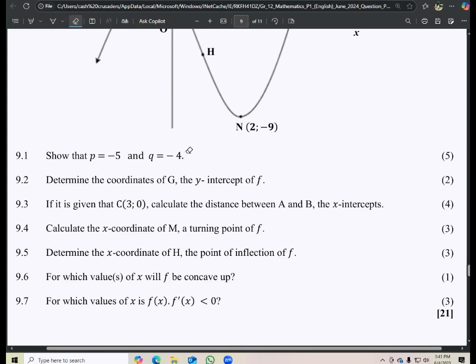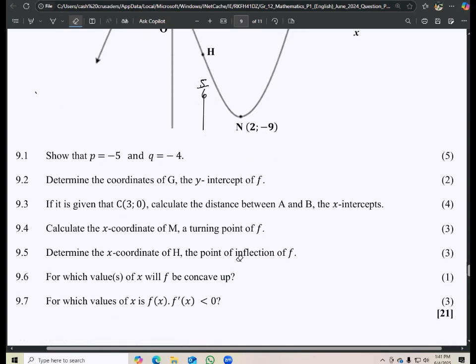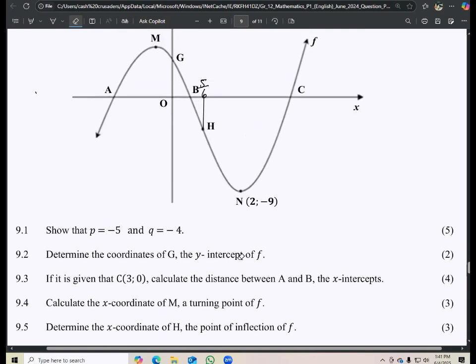Okay, then for which values of x will f be concave up? Now, to comment on concavity, you have to have found the point of inflection, right? So now there is your point of inflection, which was what? Which was 5 over 6. Now it's just a matter of deciding, is it concave up or down right after that point, or so they want where it is concave up, right? So let's check now. Where will it be concave up? So you have your point of inflection like that. So where is it concave up?